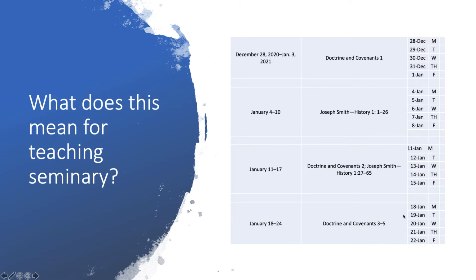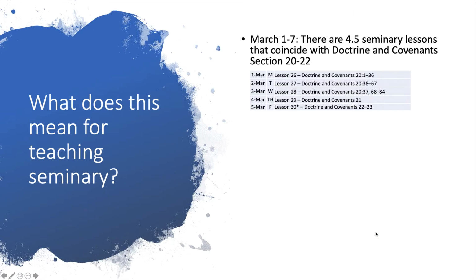And the question is, what will we be teaching and what will our pacing guide look like now that we will be following the content suggestions of Come Follow Me? Some things to consider. First, for example, in March 1st through the 7th, we will be studying Doctrine and Covenants sections 20 through 22. In the Doctrine and Covenants Seminary Teacher Manual, there are approximately 4.5 lessons that coincide with sections 20 through 22. You'll notice in lesson 30, it goes on to section 23, but 23 is not until the next week in the Come Follow Me schedule.